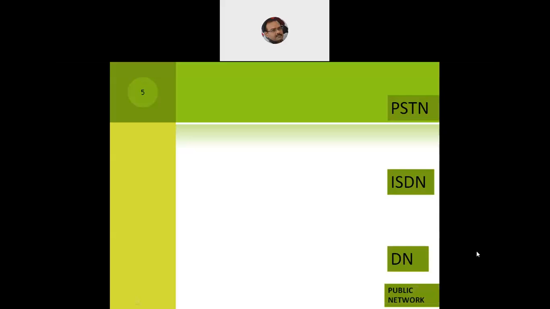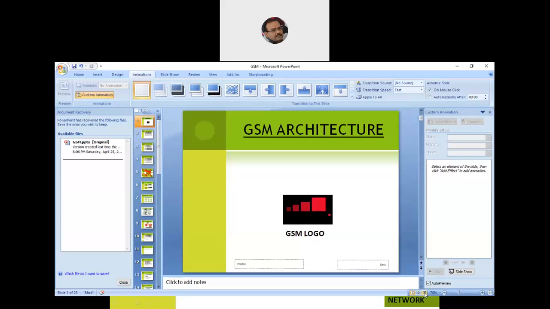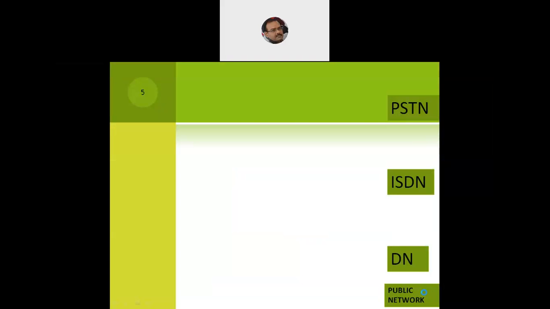Now, within the GSM we'll first have something called servers, and these servers will have the MSC or the mobile switching center, or the MTSO. We have seen in the case of the AMPS system, we'll have the mobile switching centers or the MSCs, and these MSCs are connected to the base stations.